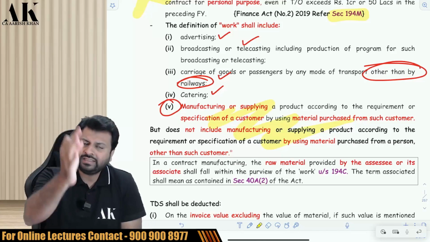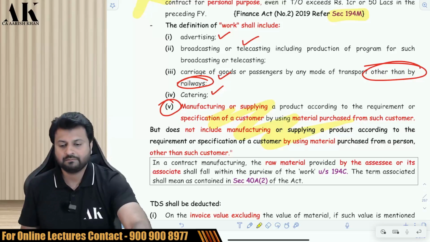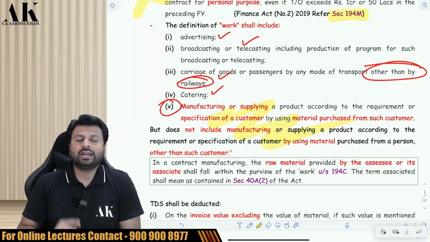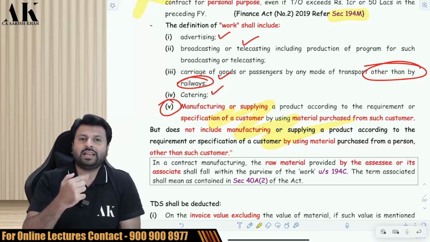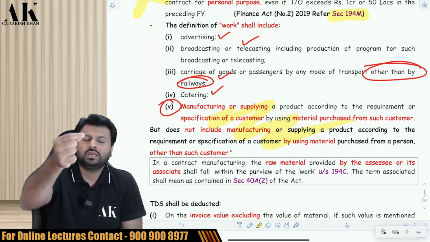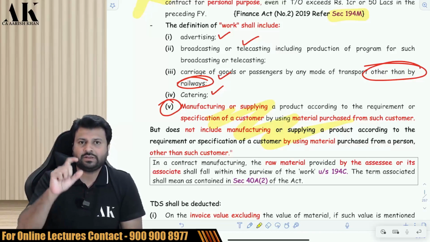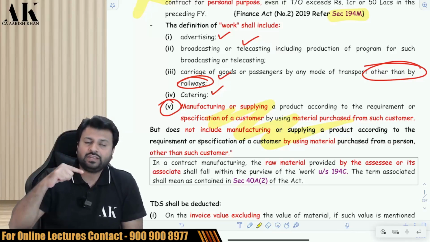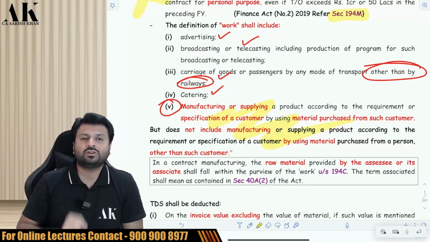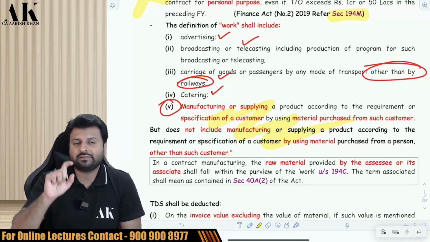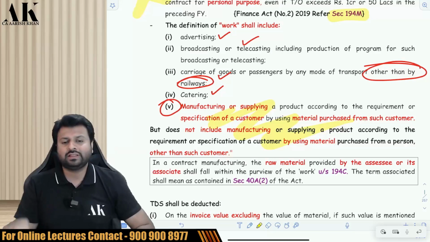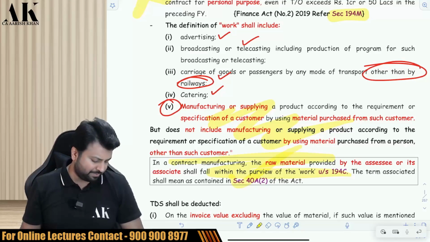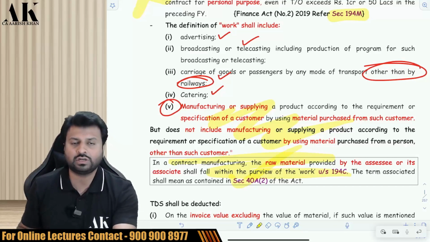Now, there is one more case. Suppose I come to you and tell you that I want a suit, and you ask me where you will get the cloth from. Suppose I give you the cloth, then you will deduct TDS on stitching charges if the breakup is given. Now, if my relatives give you the cloth, and then you stitch a suit and give it to me, in that case also TDS is applicable on the stitching charges if the breakup is given. If the breakup is not given, the TDS will be charged on the entire amount. This is what this box has to say. This box is an amendment which was made by Finance Act 2020.